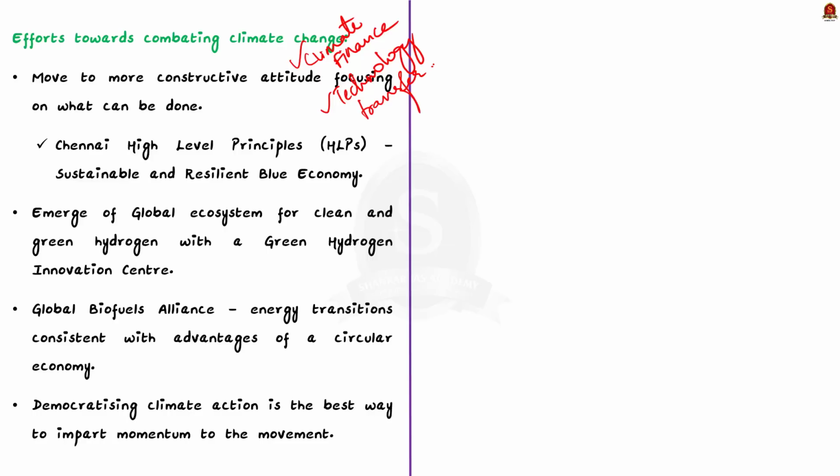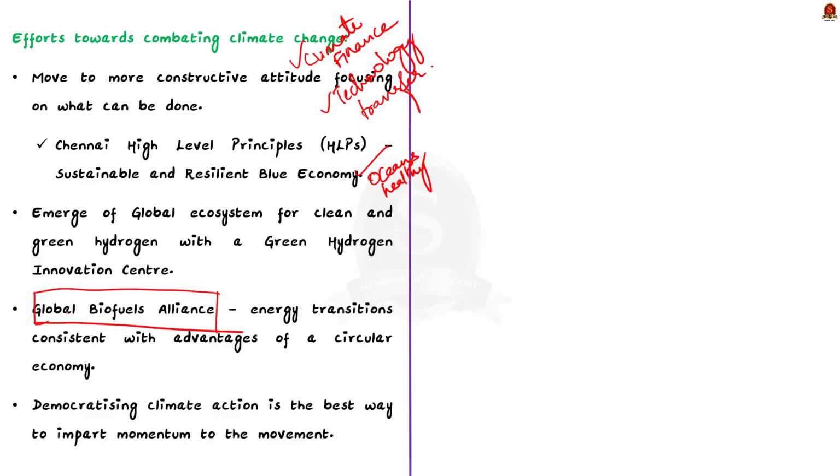One such suggestion by India is the Chennai High Level Principles, in short called HLPs, for a sustainable and resilient blue economy. See, this HLP focuses on keeping our oceans healthy. Secondly, under India's presidency, a global ecosystem for clean and green hydrogen will emerge along with a Green Hydrogen Innovation Center. Thirdly, similar to the International Solar Alliance launched in 2015, India has now launched the Global Biofuels Alliance.